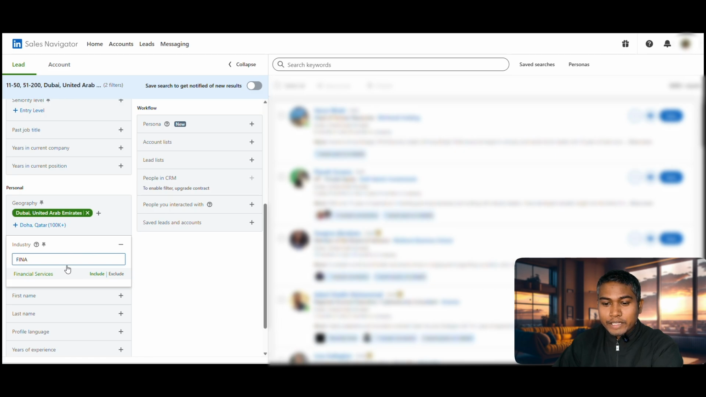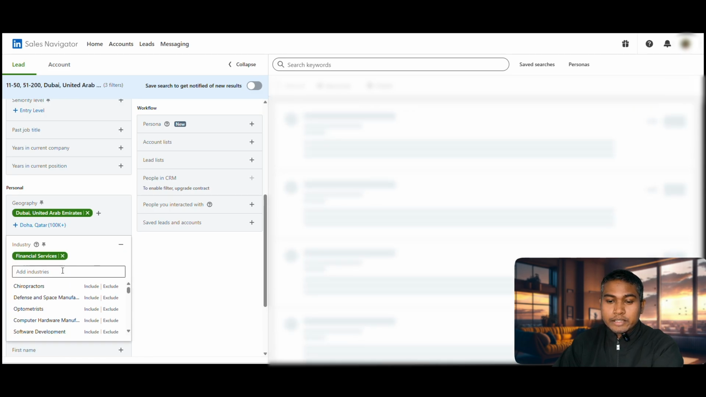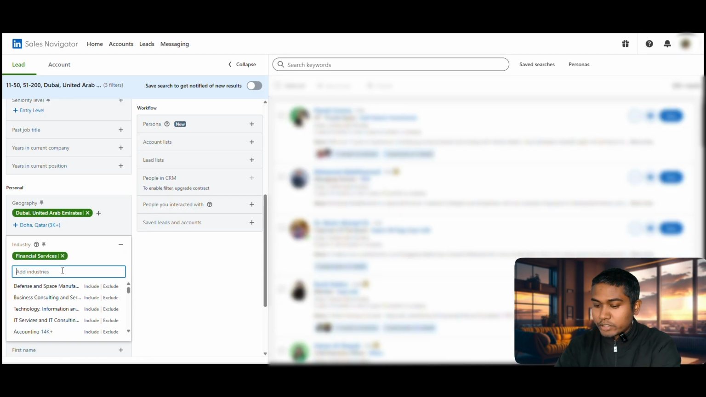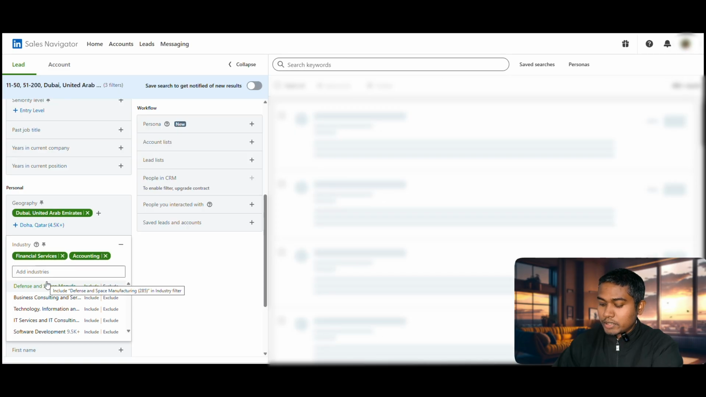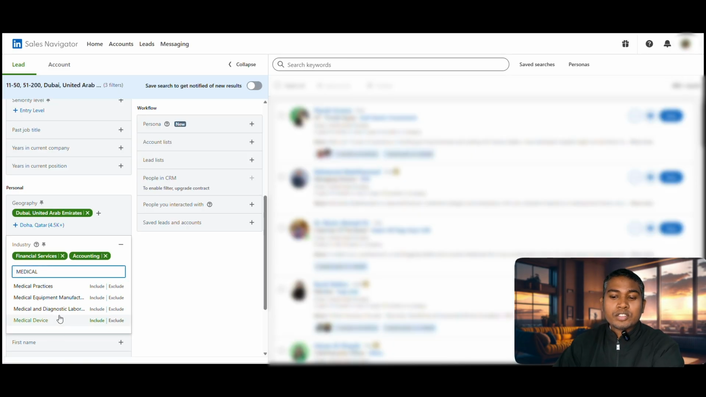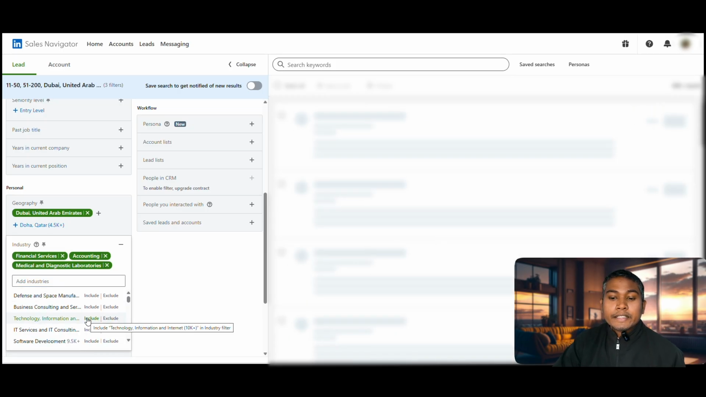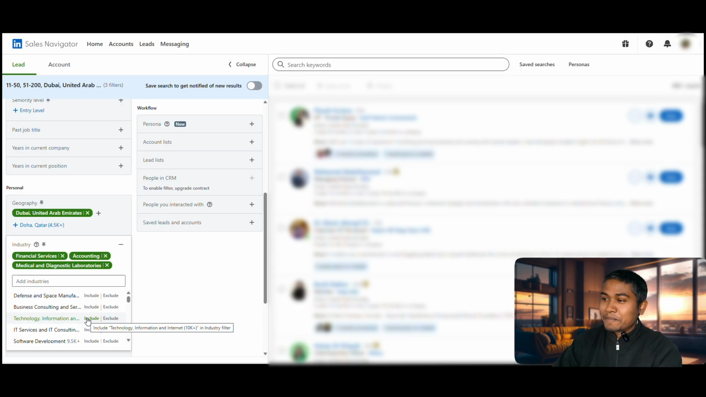And the industry we want is the finance industry. Okay, finance service providers, we'll include this, and we also want accounting. Okay, we'll include accounting, and we'll check for medical. There are lots of companies, someone can enroll themselves as a medical practice, someone as a medical equipment manufacturer or medical and diagnostic laboratories. So here we selected medical and diagnostic laboratories. Okay, so still we have 49k results here.